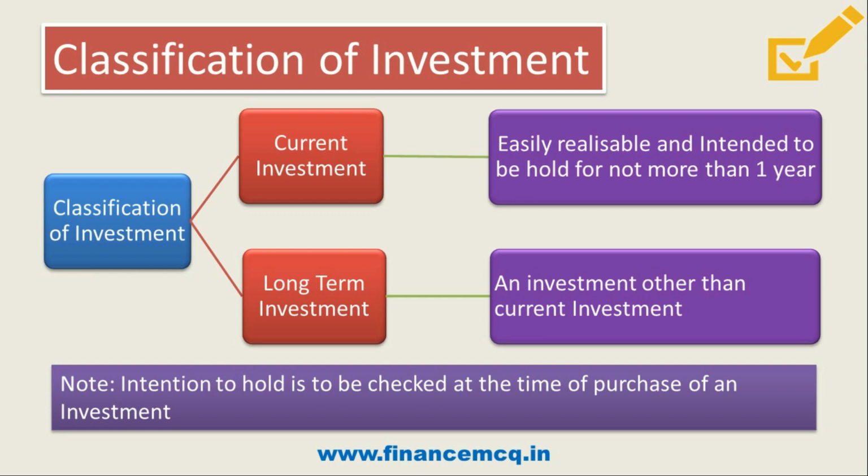So when you are purchasing an investment, if your intention is to hold for less than 1 year, then you classify it as a current investment, and if your intention is to hold for more than 1 year, then it will be treated as a long-term investment. So I hope this classification is also clear to all of you. Now let's move on to the next point.